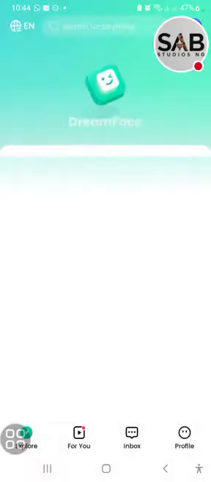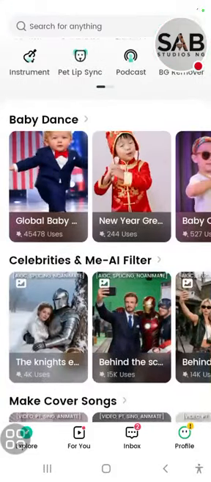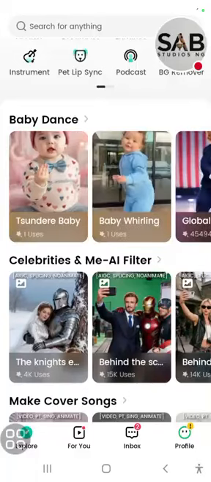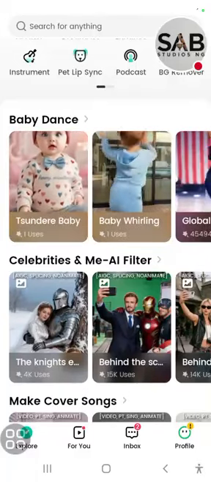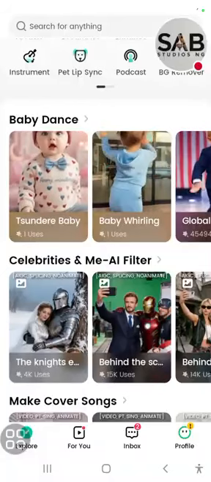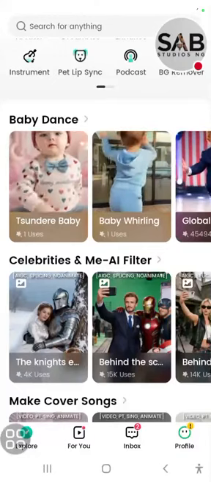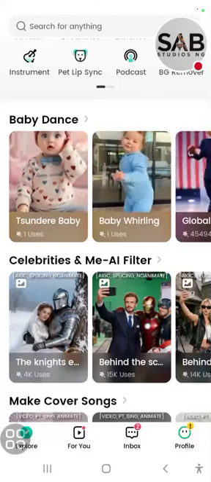Have I been able to answer that question? Dreamface is the app for the lip sync majorly, and it's for long lip sync. It's not for 6 seconds lip sync. If you probably want to do a podcast, that's when you use long lip sync. That's when you use Dreamface, because it gives you over 30 seconds at a time.